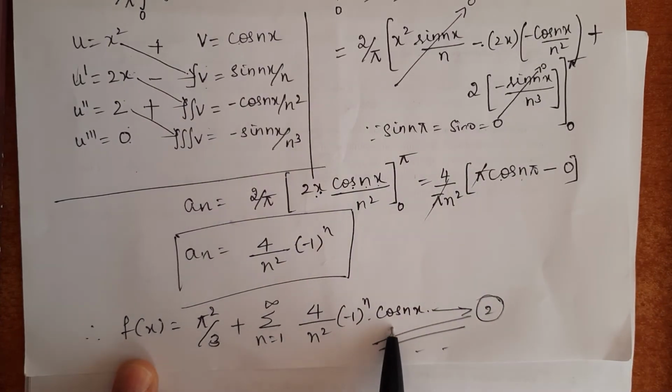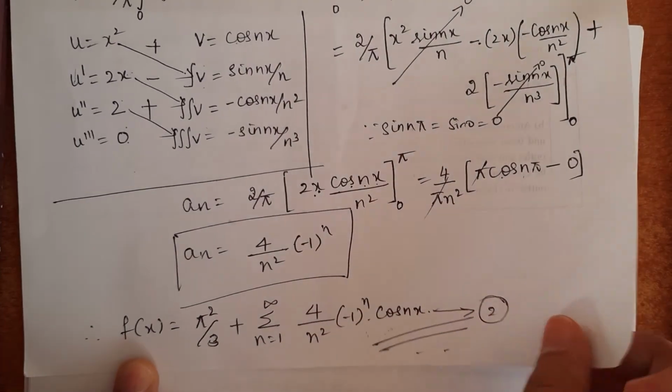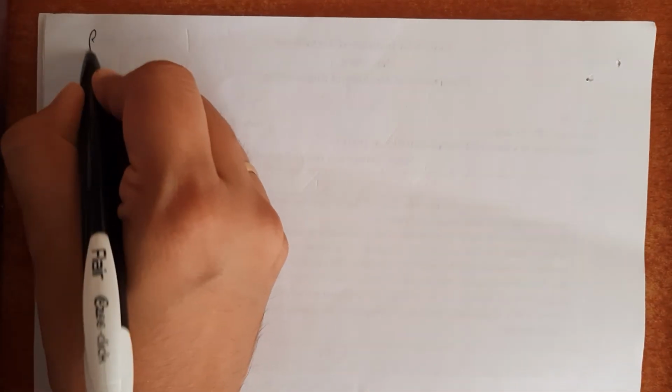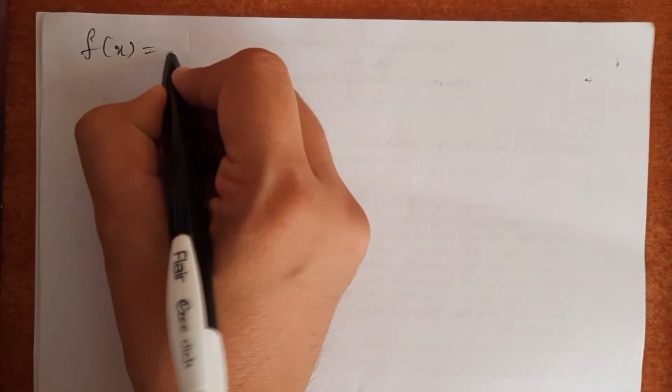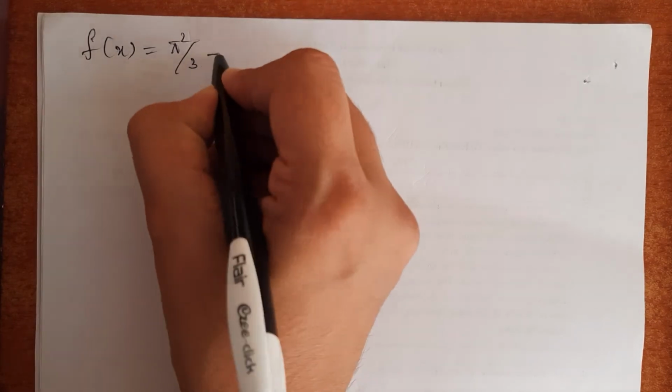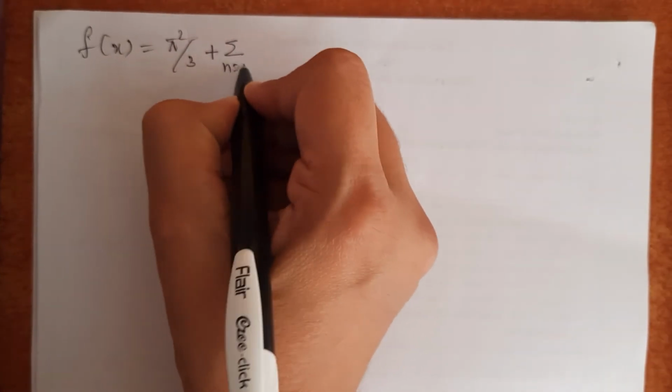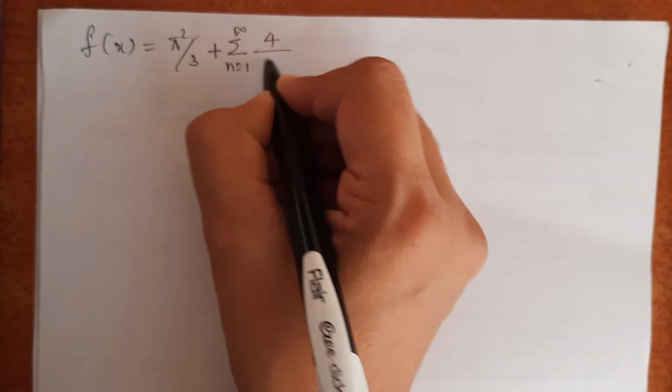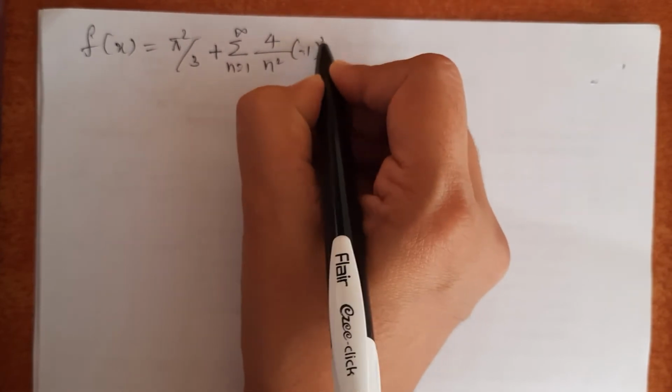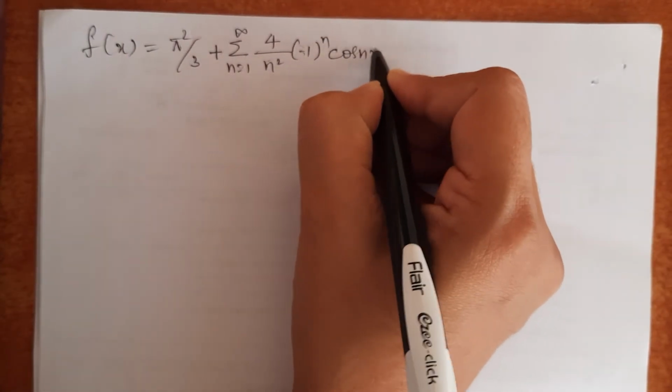To get the deduction part, we will make use of the same obtained Fourier series expansion. So, again I will rewrite it. f of x equals pi square by 3 plus summation n equals 1 to infinity 4 by n square into minus 1 to the power n into cos nx.